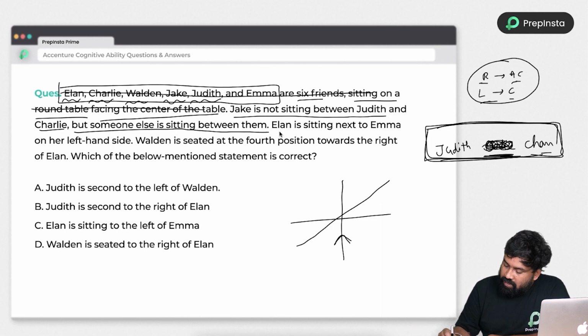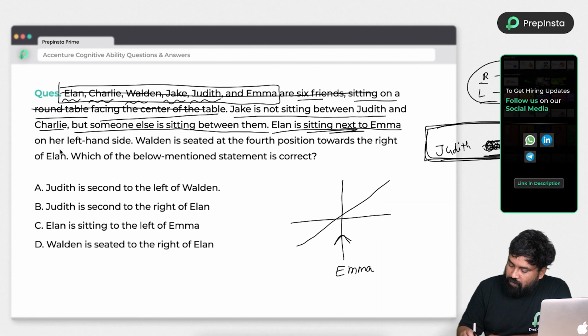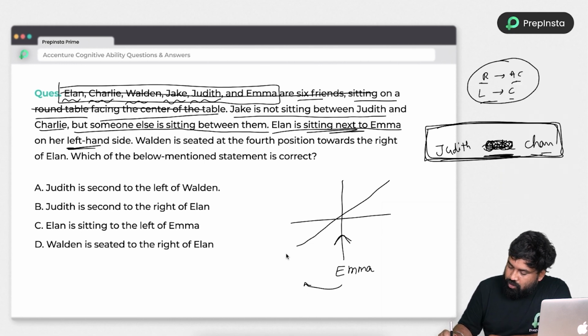That's it. Next, Ellen sitting to the next of Emma. So it is a straightaway statement. I am writing it down. Emma, and the next left side, left hand side means clockwise direction. Next left means this is the position. So here Ellen is sitting.